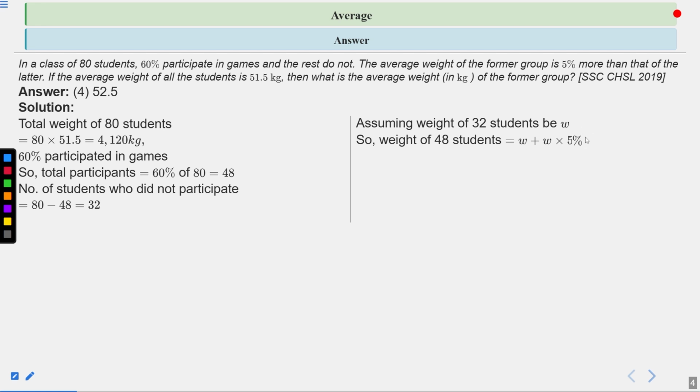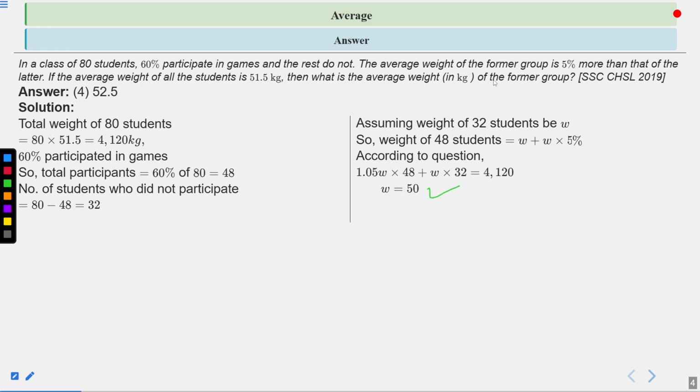When we write 5% as a fraction, it becomes 1.05 W. So according to the question, 1.05 W multiplied by 48 plus W into 32, because we let each student's weight be W for the 32 students, and the total weight is equal to 4120 kg. So we can equate it and we get the value of W, which becomes 50 kg.